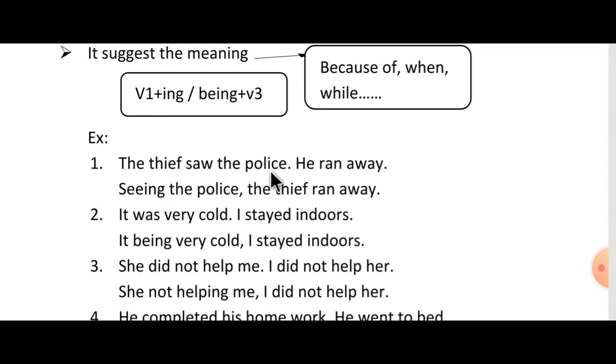Seeing the police, he ran away. Here the two subjects are the thief and he. Both are same. So we have used this one time only. Otherwise, you have to use two subjects in the two sentences.